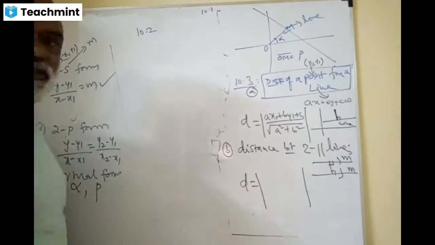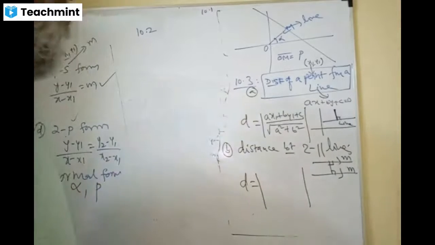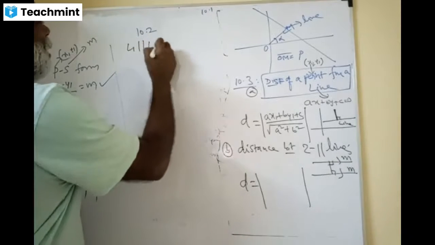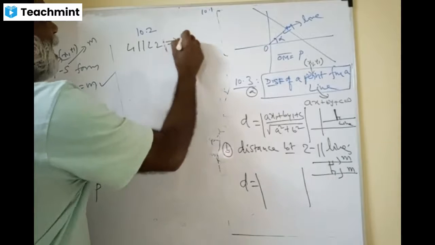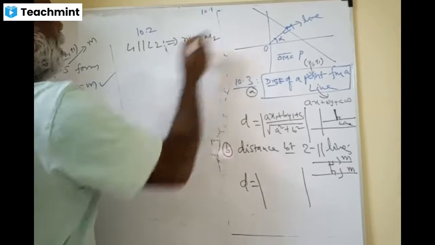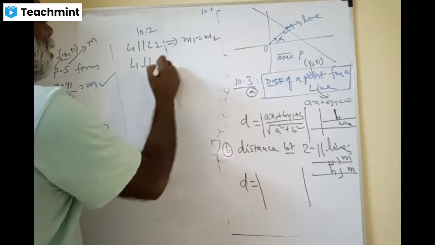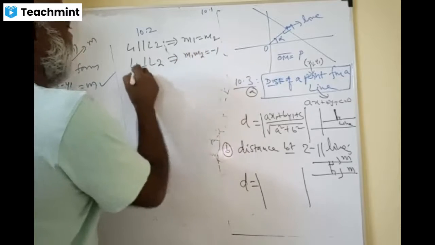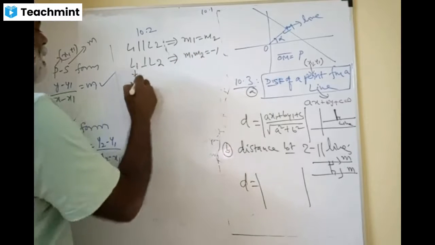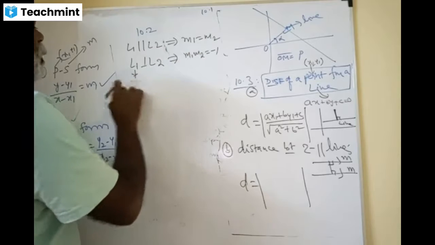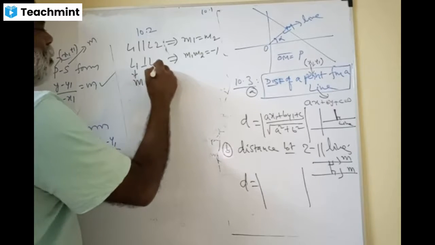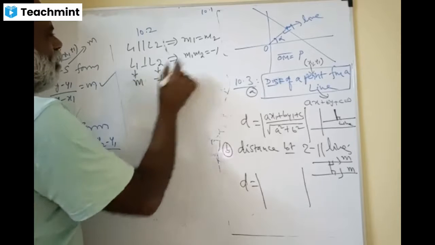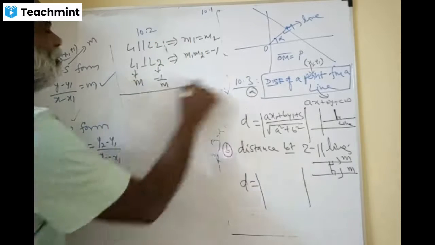Their product will be -1. Brilliant one. When the two lines are parallel, L1 is parallel to L2, which implies their slopes are equal, M1 equals M2. When L1 is perpendicular to L2, M1 times M2 is -1. That means if the slope of the first line is M, the slope of the second line is -1 by M. Therefore, this product will be -1.